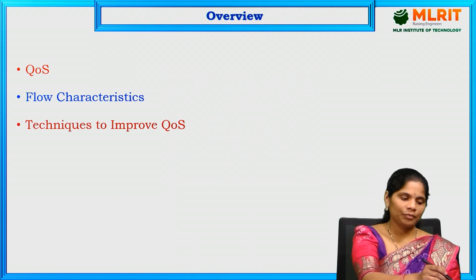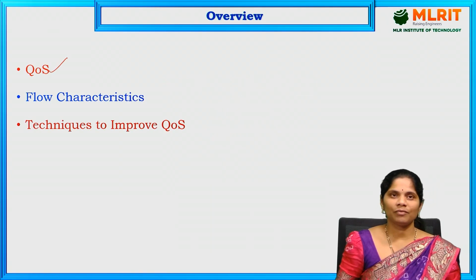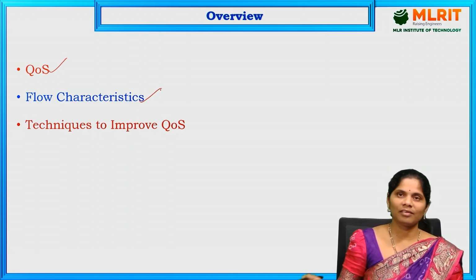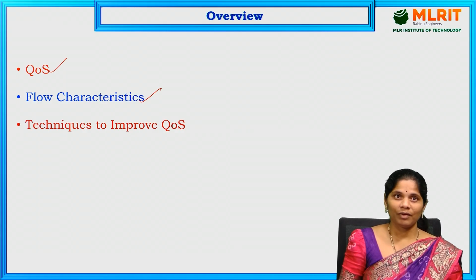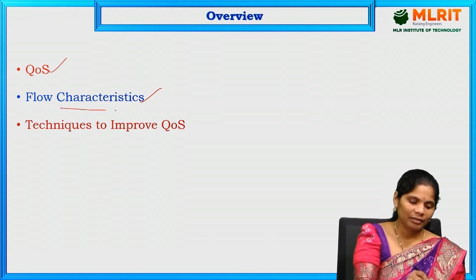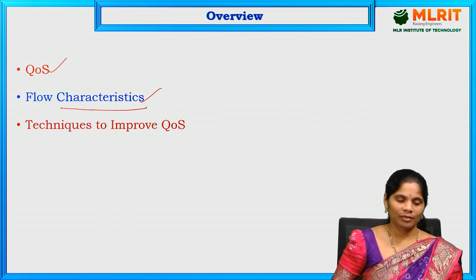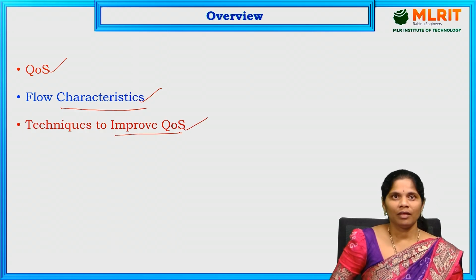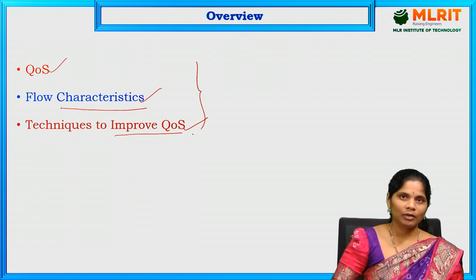First, let us see the overview. What is quality of service? First, we have to discuss that. And next, we have to discuss what the flow characteristics of quality of service are, meaning whenever we are providing quality to a particular network, what flow characteristics are there. And next, we have to discuss the techniques to improve the quality of service. All of these we are going to discuss in today's session.